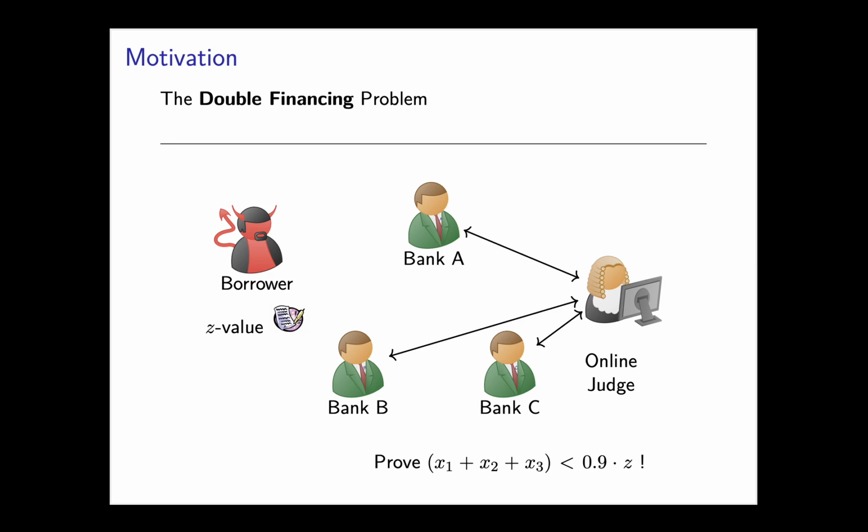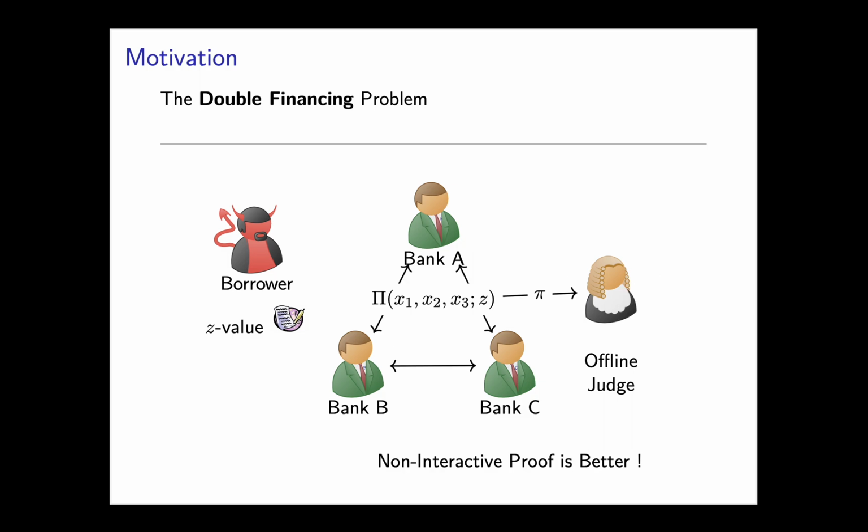Notice that if there is only one bank, a classical range proof offers a perfect solution, but the existence of multiple banks complicates this matter. In conclusion, this kind of application scenario requires an efficient multi-prover zero-knowledge protocol.